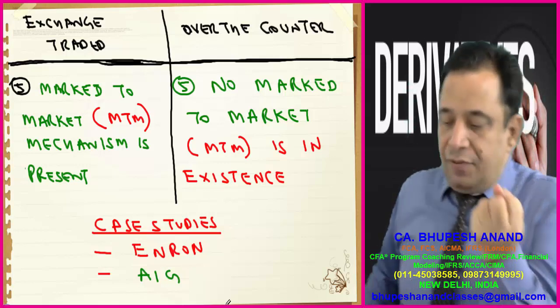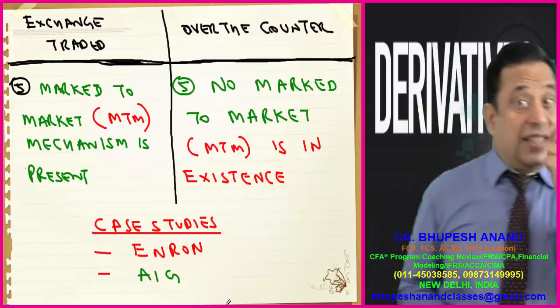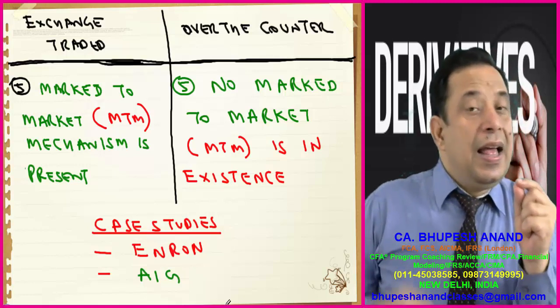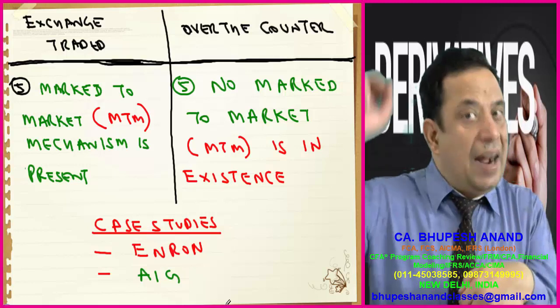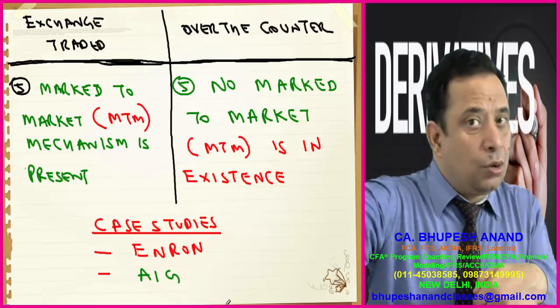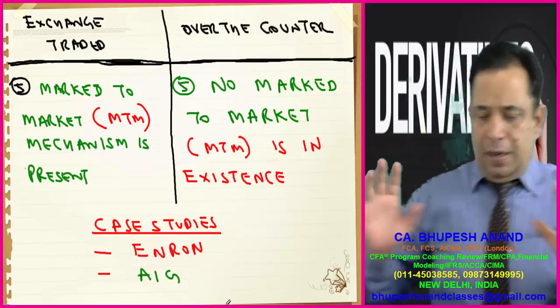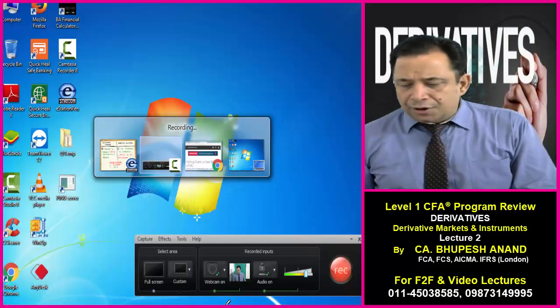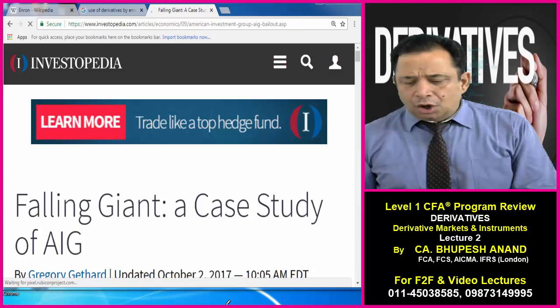But no doubt we are thinking about that, and a new concept, central counterparty, has been introduced in the OTC market, as per which both the counterparties have to deposit the margin with that central counterparty. But for your case, just leave it. And the case studies which I want to show you are Enron and AIG.